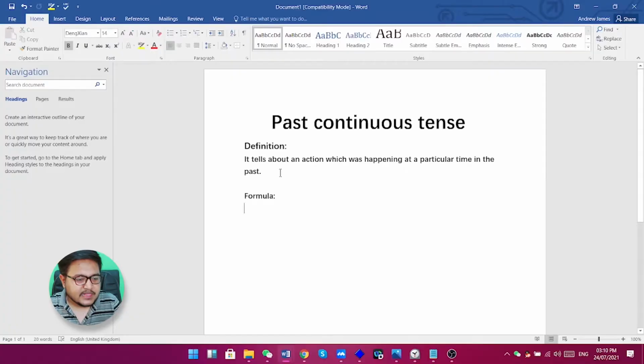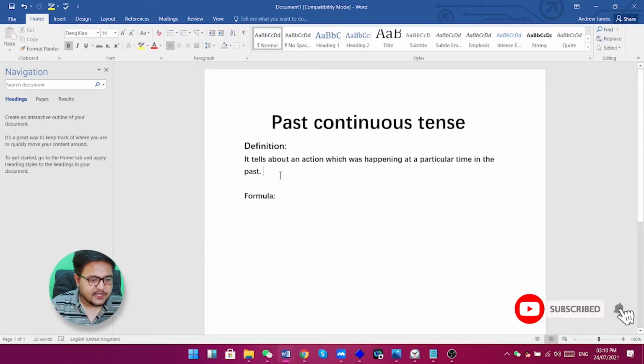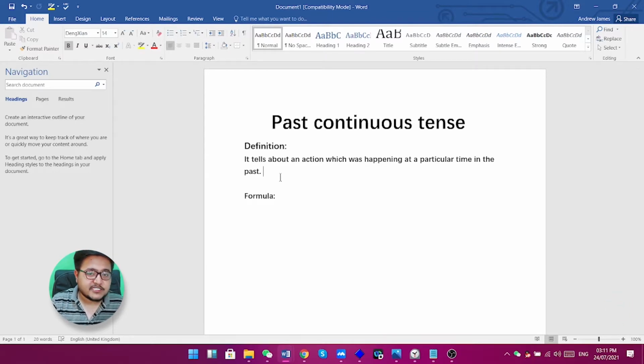Okay, so first of all, I think we should go to our screen and see what exactly past continuous tense means. So, let's go to my screen. Okay, so according to the definition, past continuous tense is a tense that tells about an action which was happening at a particular time in the past. So whenever you talk about any action that was continued in the past at a particular time in the past, that is past continuous.